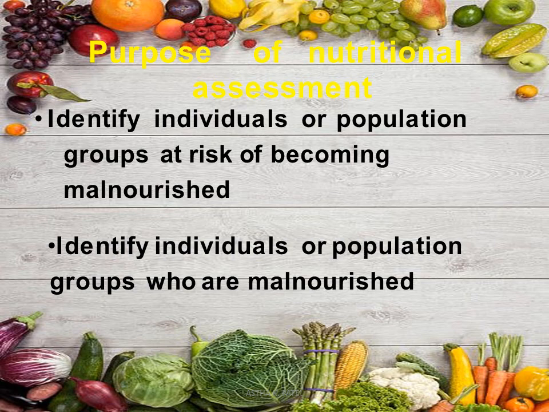Second is identifying individuals or a population group who are malnourished. So the second purpose is dealing with how many people are suffering from malnutrition. The first purpose is dealing with the individual or population that may have a chance of getting malnutrition. The second is dealing with identification of the people who already have malnourishment.